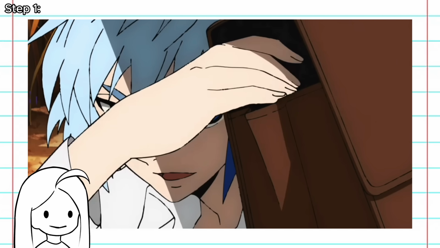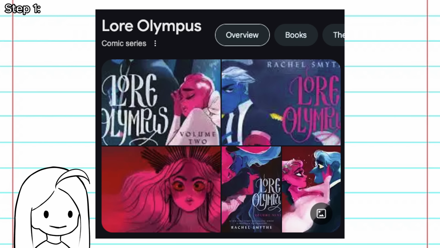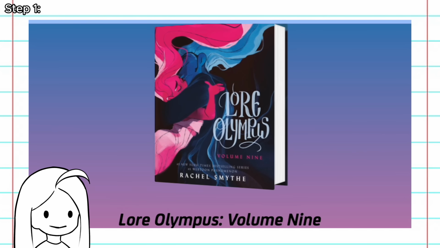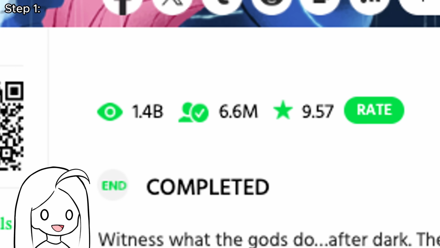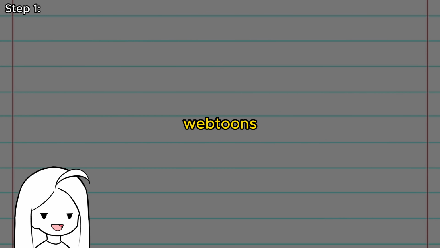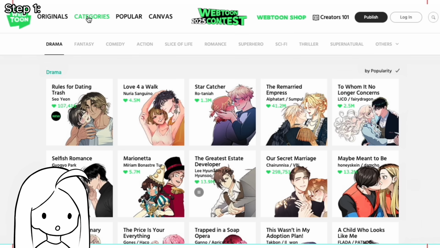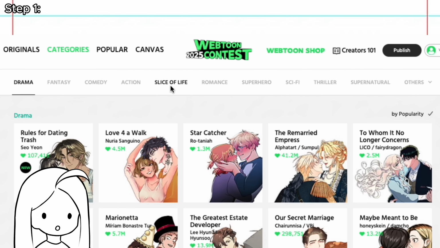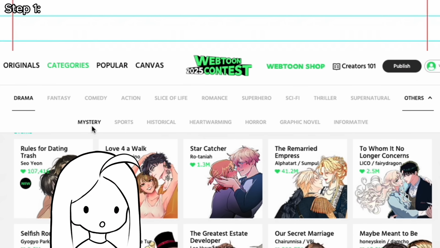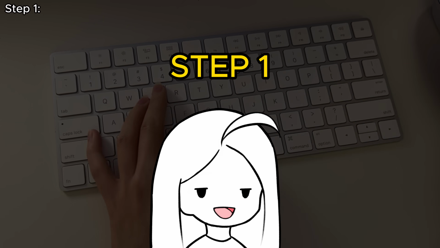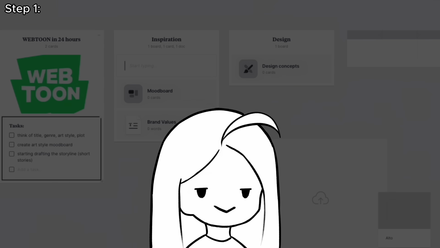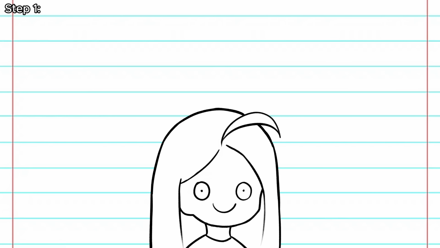Tower of God, a popular anime, was originally a webtoon, same as The God of High School. Yeah, both now very popular animes. And Lore Olympus is currently the most viewed comic on webtoons with over 1.4 billion views. Yeah, so webtoons are definitely more widespread than we might think. And the site itself is organized by new and trending or genre like romance, fantasy, drama, comedy, and so much more. Which brings us back to step 1. Pick important details like what our webtoon genre will be, and title, art style, and plot, and so on.